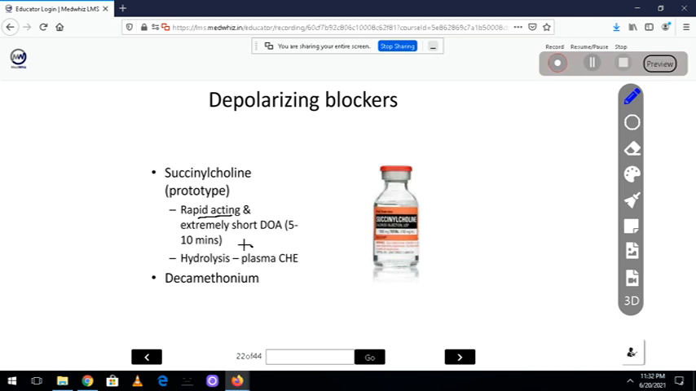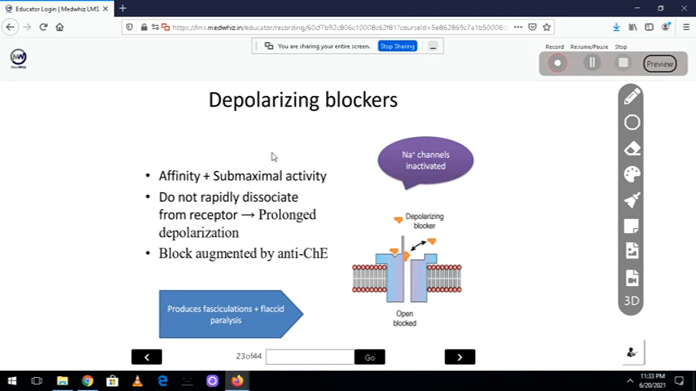So why is it very short acting? Because it is hydrolyzed by plasma cholinesterase. They are also called pseudocholinesterase. Decamethonium we are not using nowadays, so we will not discuss much about that. So let us discuss succinylcholine. Now this succinylcholine is also called a depolarizing blocker. Why? Because it will bind to the NM receptor similar to the acetylcholine. So there will be entry of sodium, so that will cause repeated muscle contraction.